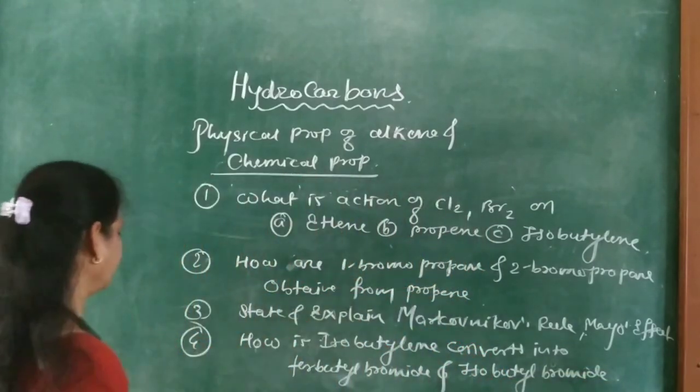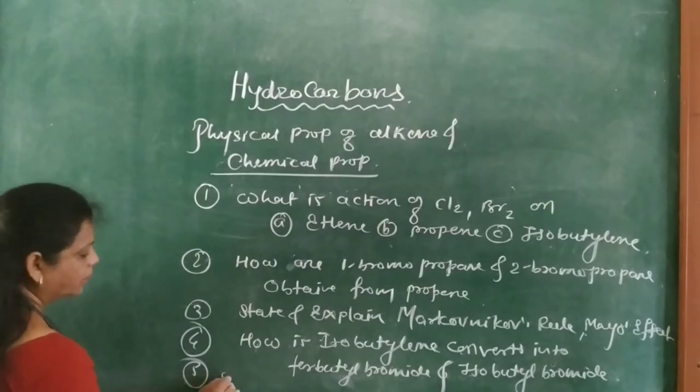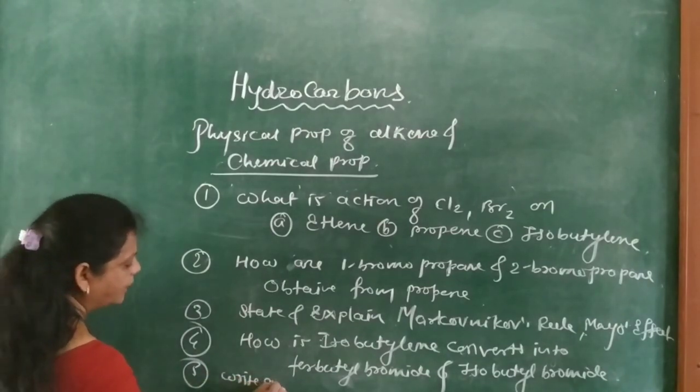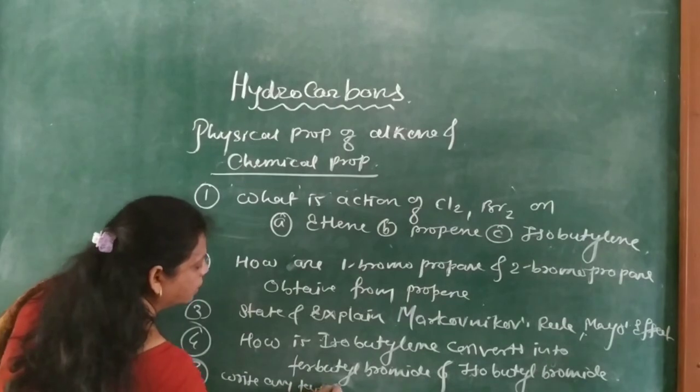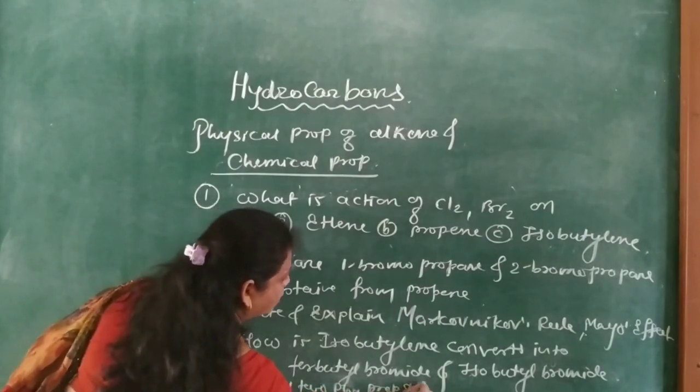And fifth, write any two physical properties of alkenes.